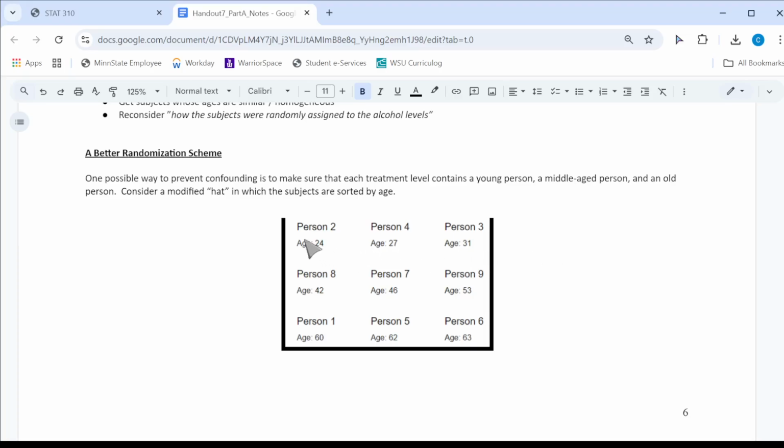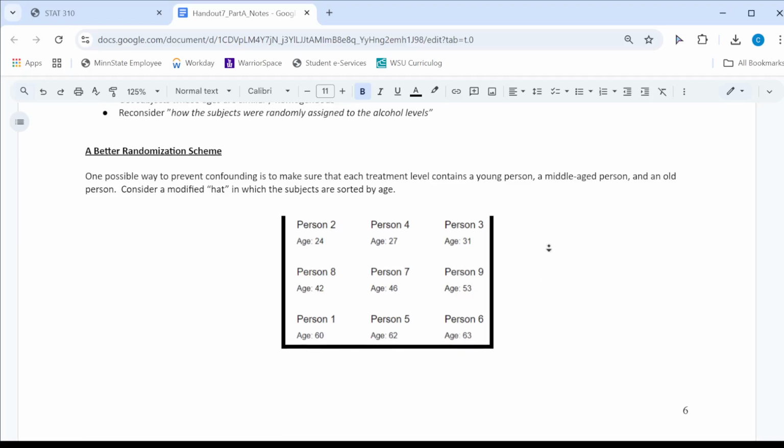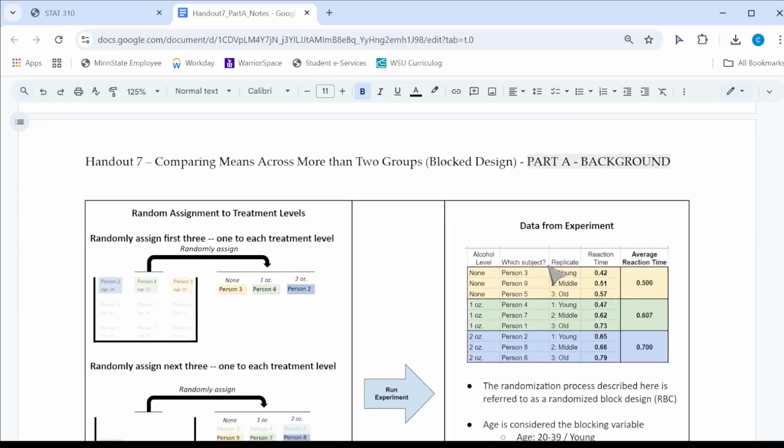So now what I've done here is taken person 2, 4, and 3, set them up on top of my hat just for convenience, and those are all the young people. Person 8, 7, and 9 are the middle age, and person 1, 5, and 6 are the older people. Now when I do the randomization, I'm going to pull off my young people, person 2, 4, and 3, and assign one to the no alcohol group, one to the 1 ounce alcohol group, and one to the 2 ounce alcohol group.